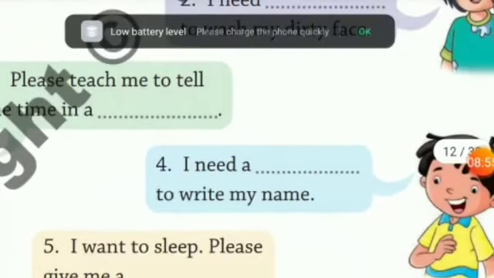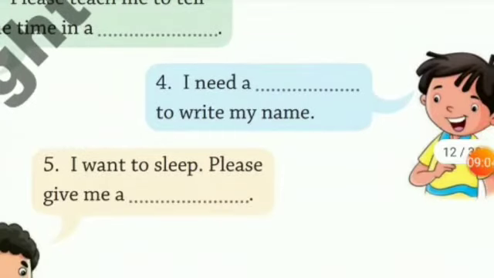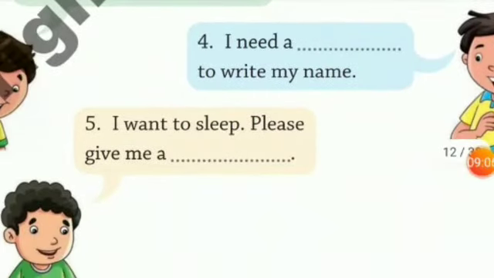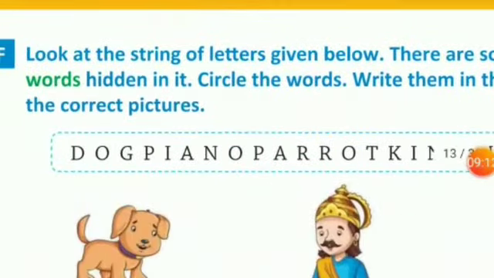Then the next is, I need a dash to write my name. I need a pencil to write my name. Then we move to the next sentence. I want to sleep. Please give me a pillow. Right?